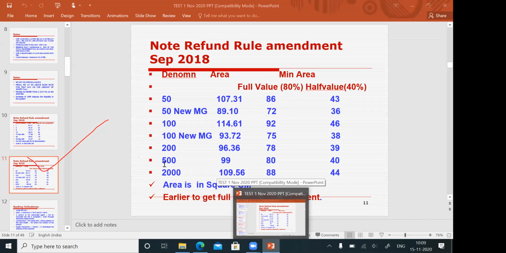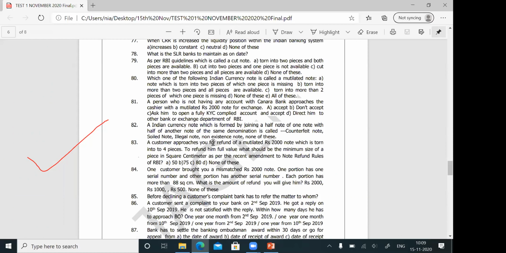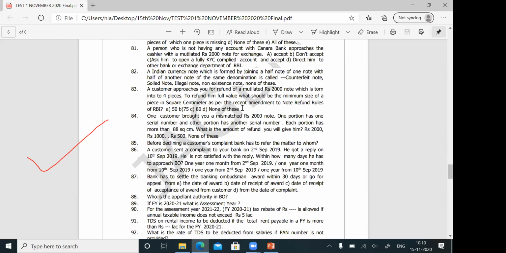You see the question? The answer options are there. A customer approaches you for refund of a mutilated 2000 note, which is torn into four pieces. To refund him full value, what should be the minimum size of a piece? 50, 75, 80, none of this. Answer is none of this. For question number 83, answer is none of this. Correct answer is 88 square centimeter, which is given in the PowerPoint. Okay, sir. Now we are going to question number 84.